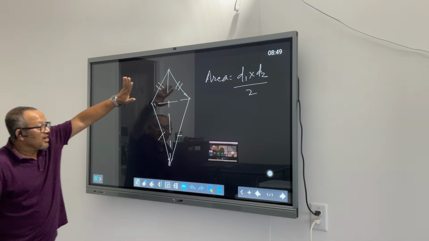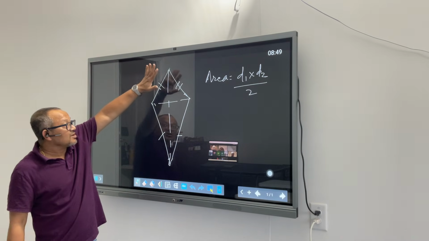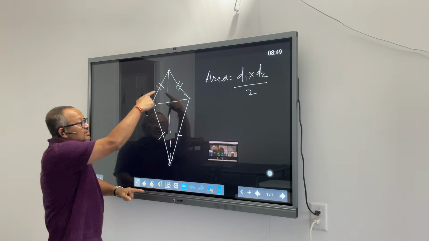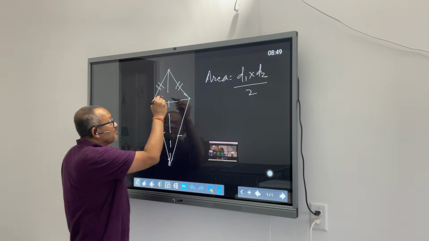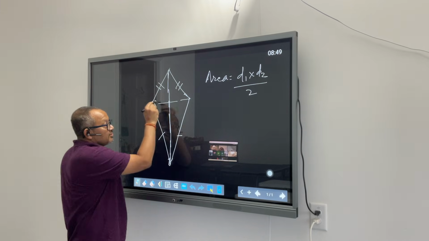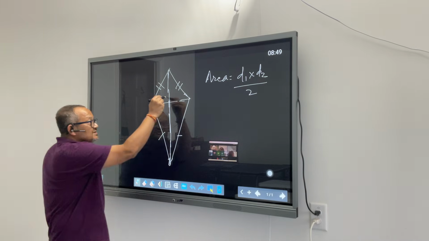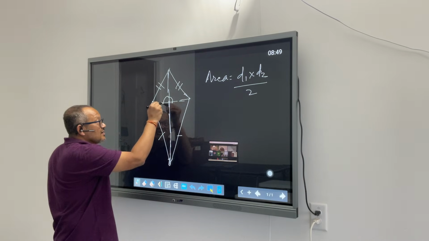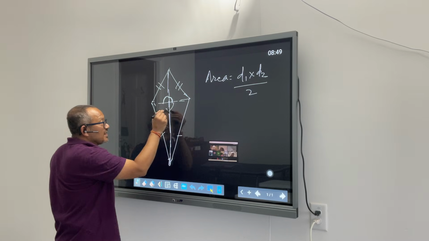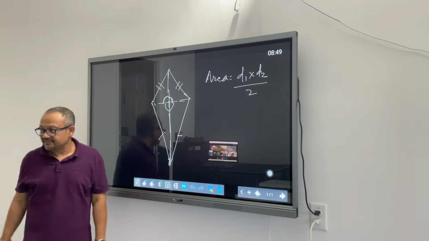So what Hernode was saying was that the diagonals are not perpendicular bisected. So they are not bisected, but they are still perpendicular. This is another property that you might want to know. Meaning this angle and this angle are 90 degrees. This angle and this angle are 90 degrees as well.